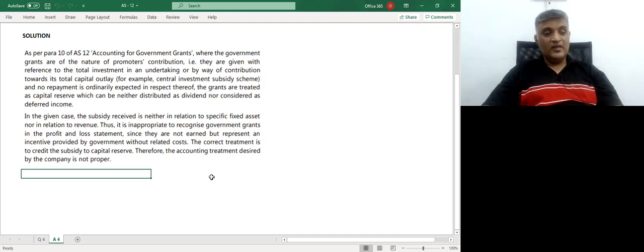In the given case, the subsidy received is neither in relation to the specific fixed asset nor in relation to revenue. Thus, it is inappropriate to recognize the government grants in the P&L account statement since they are not earned but represent an incentive provided by the government without any related costs. So the correct treatment is to credit the subsidy to the capital reserve account. Therefore, the accounting treatment desired by the company is not proper. Hope it is very clear. That's the end of the problem.